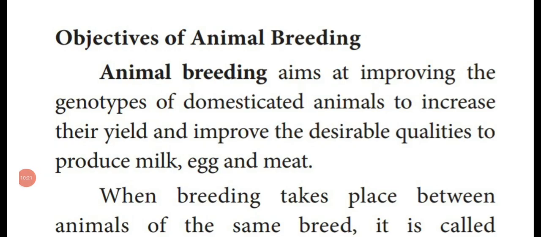Next, the main objectives of animal breeding, that is, the aims of animal breeding. The aims are to improve the genetical character or genotypes of domesticated animals. Domesticated animals means animals which are grown in a particular area or location, or a state, or a region, or a country.